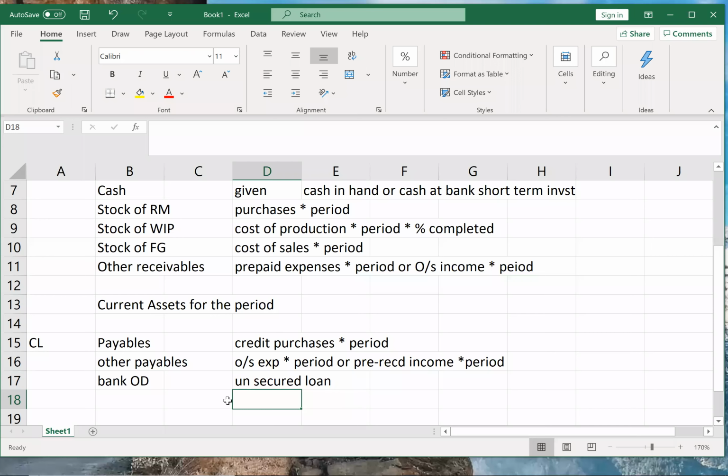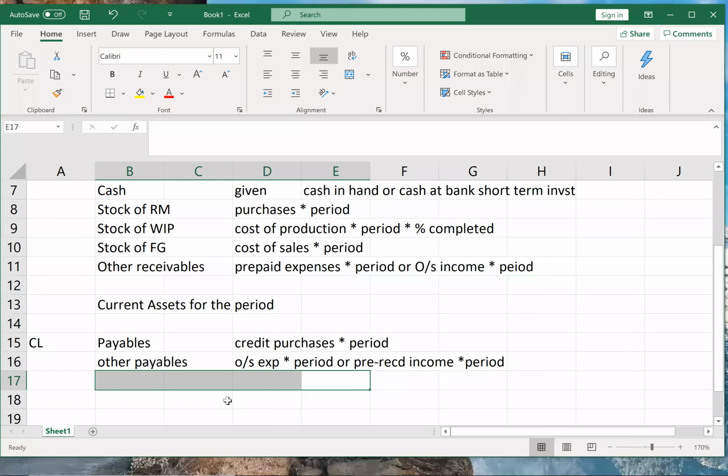So if the problem says that bank overdraft is part of current liability, then only we'll take bank OD in current liabilities. Otherwise, we should show it in unsecured loan. Yes, we will take it in unsecured loan, because what does bank OD mean? Whatever balance is in the current account, you can withdraw above that limit.